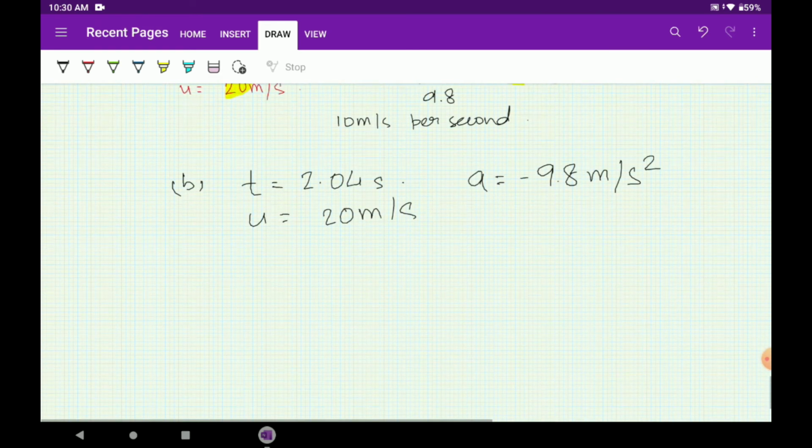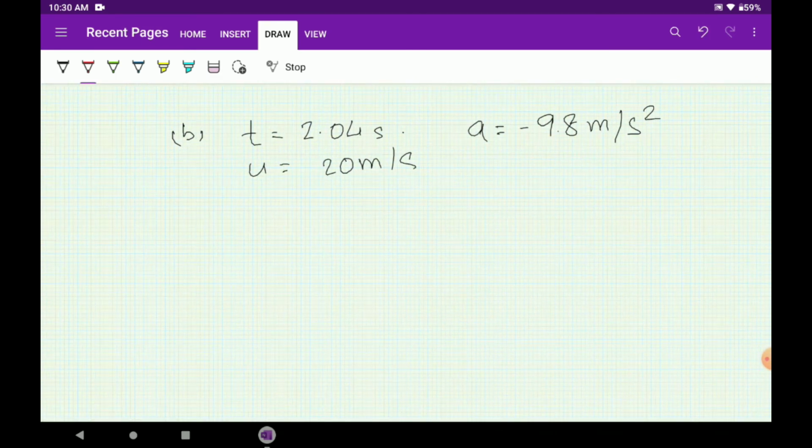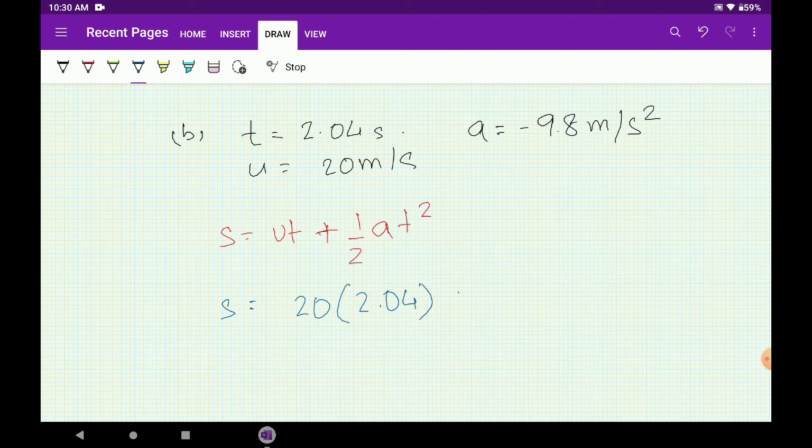We need to know the formula. We need s equals ut plus half a t square, right? So just substitute the values. s equals 20 into 2.04 plus half a, that is minus 9.8, into t square, meaning 2.04 whole square.